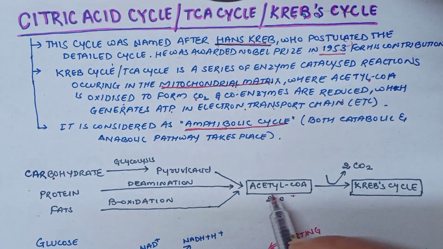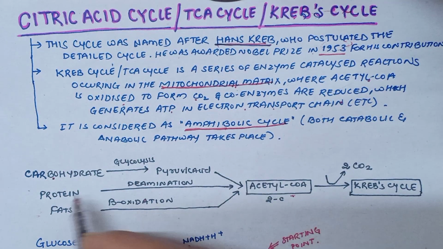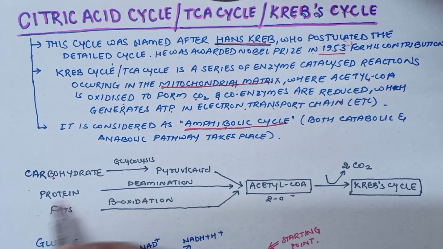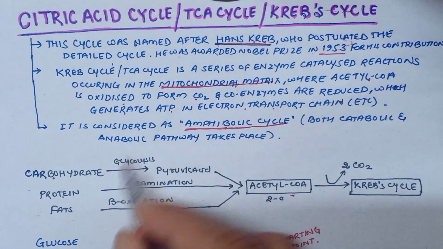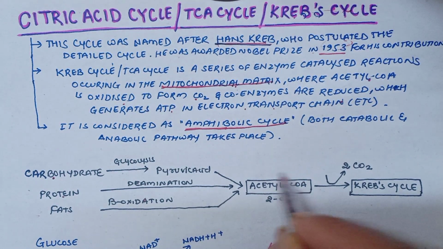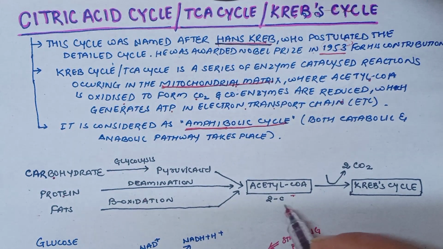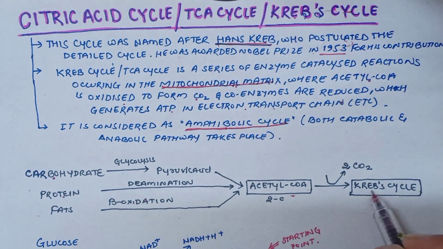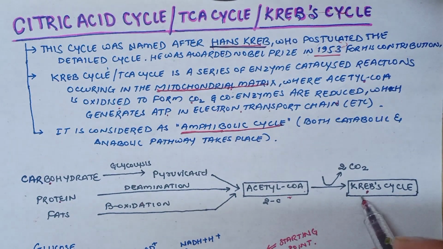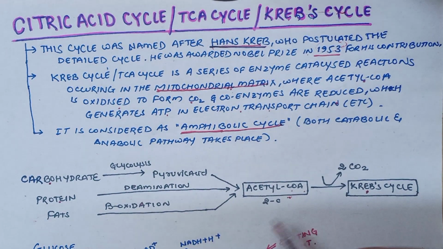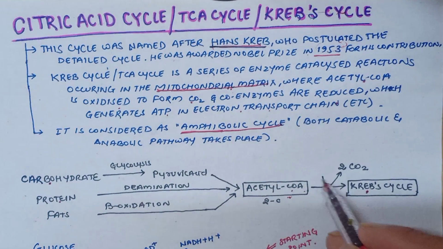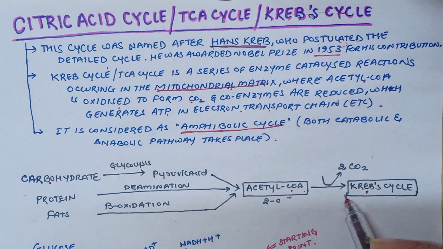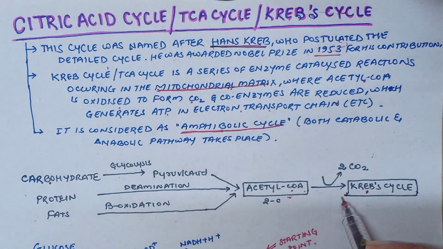Acetyl coenzyme A can also be formed by deamination of protein and beta oxidation of fats. So resultant product will be acetyl coenzyme A, which is a 2-carbon compound. And this acetyl coenzyme A will go into Krebs cycle, where acetyl coenzyme A is completely oxidized to form 2 molecules of carbon dioxide. And this condition occurs in mitochondrial matrix.